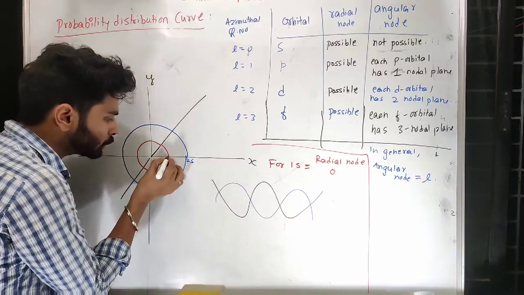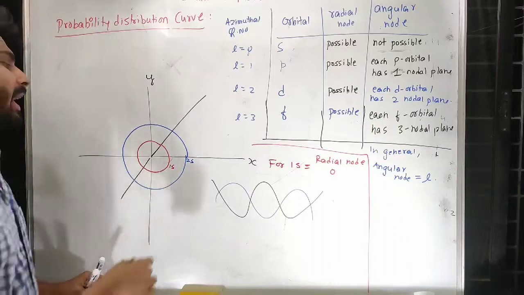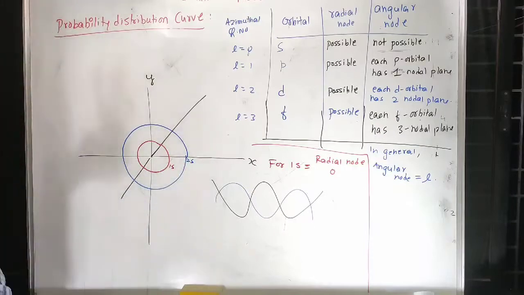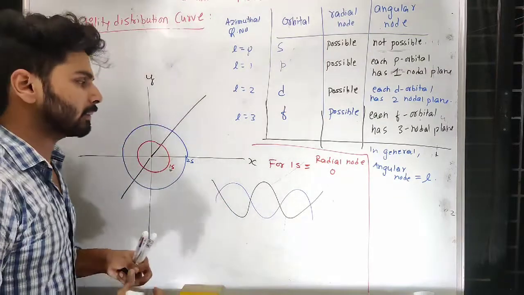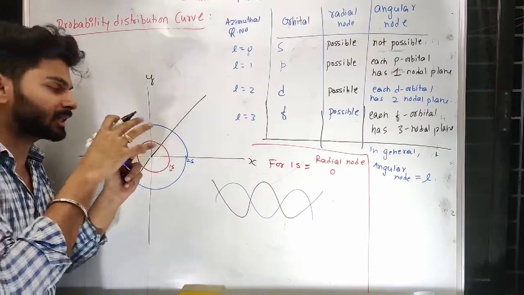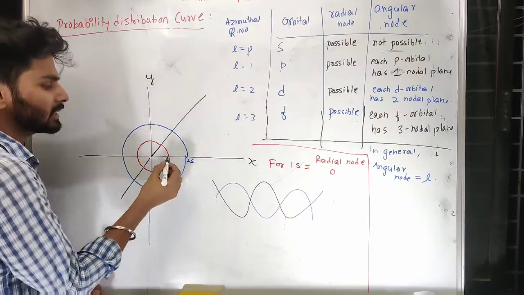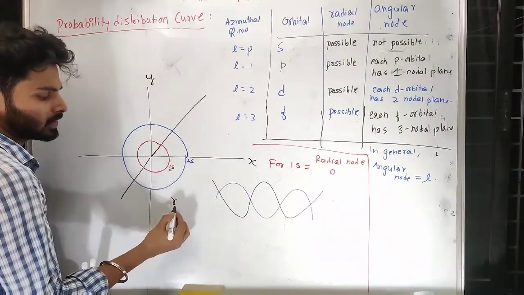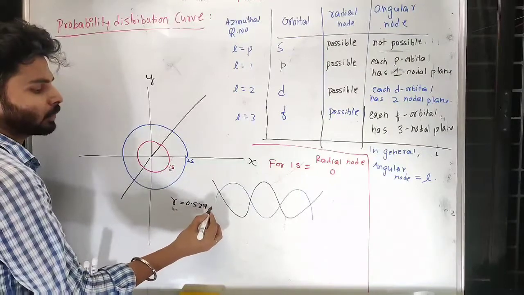But this is the place where you find the maximum probability of the 1s electron. There you cannot expect the 2s electron. That means wherever the 1s electron has maximum probability, or where you can expect its maximum presence, at that location, that distance is what Bohr suggested as the Bohr radius, which for hydrogen we consider as 0.529 angstrom.